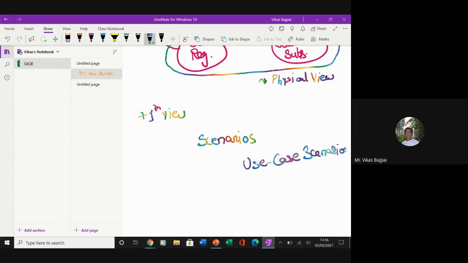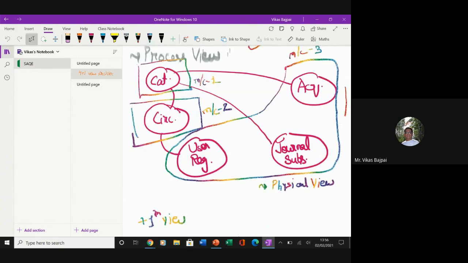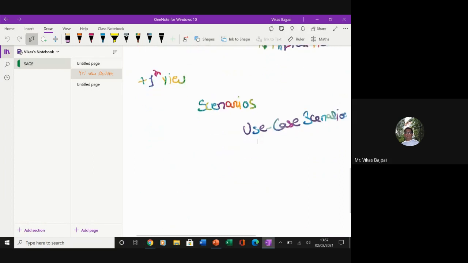If you go ahead with reading this particular physical view, Siddharth, you were telling about this physical view. Siddharth, do you have a doubt on this, or did you want to tell me the name? Okay, fine. I thought you had a doubt, so I was about to explain.